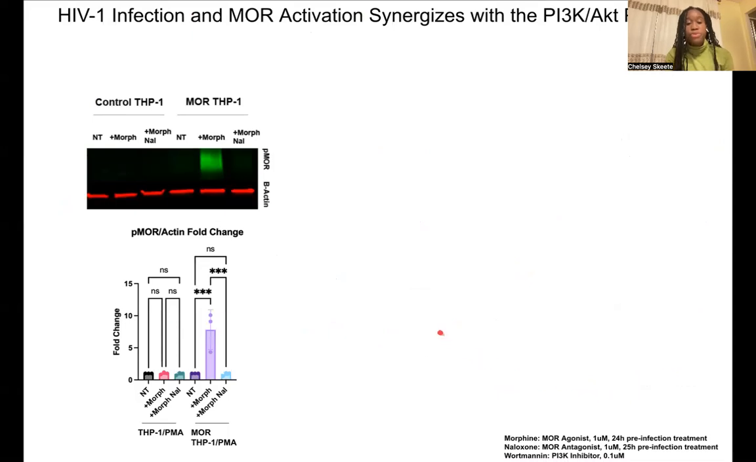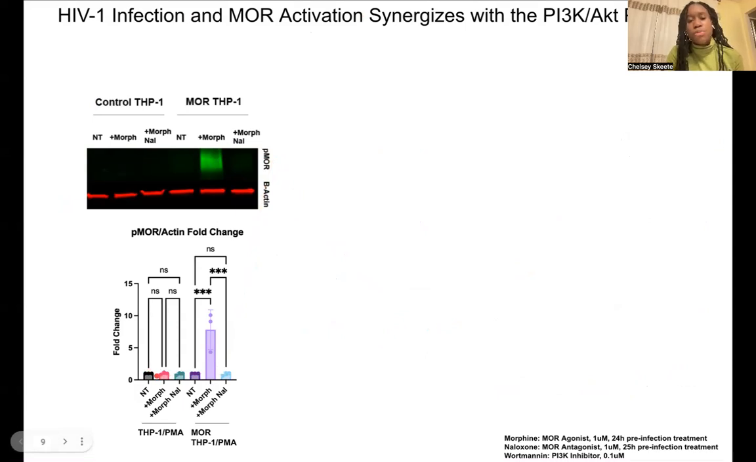We confirmed that these receptors overexpressed in THPs are functional by showing that morphine treatment here induces phosphorylation of this mu opioid receptor, which is blocked by naloxone treatment. And this phenomenon is not observed in control THPs.